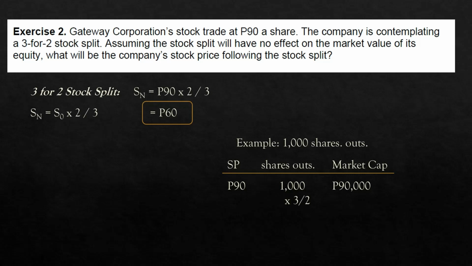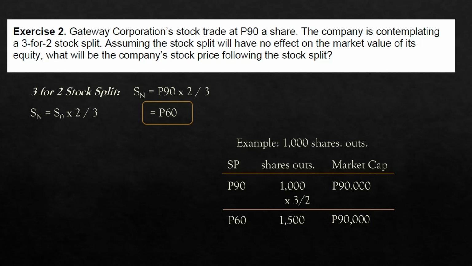Next, we will multiply the number of shares outstanding by 3 over 2, considering that for every 2 shares taken back by the company, 3 will be given to the stockholders. The new number of shares outstanding will be 1,500. Again, this is not a real change in the company's value. There is nothing really new except for just the number of shares outstanding. Hence, the market capitalization is expected to be 90,000 still. So, 90,000 divided by 1.5, the new stock price is 60 pesos.